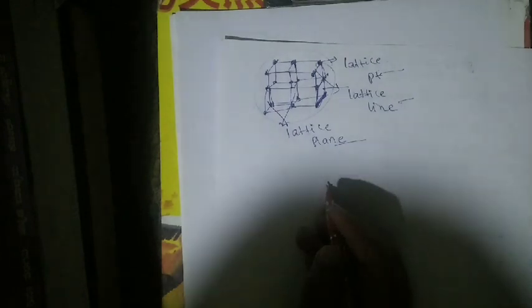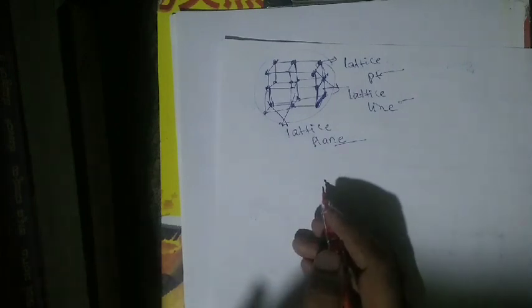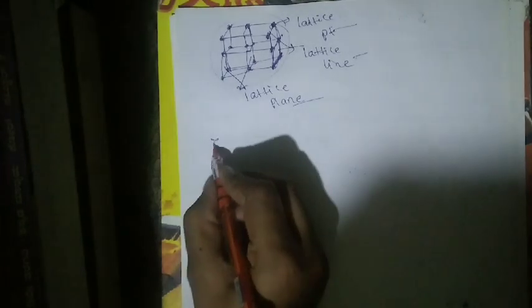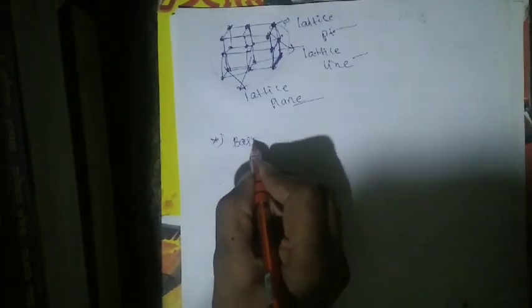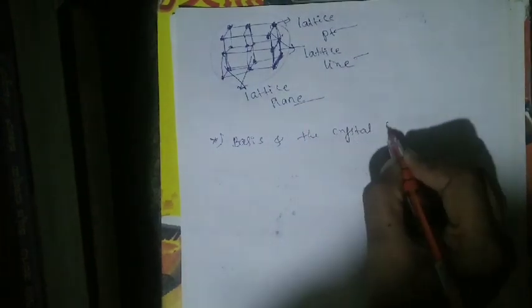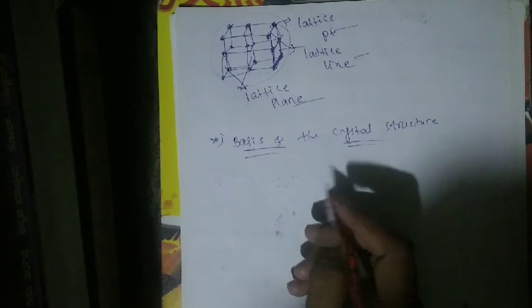An infinite array of points, or atoms, molecules or ions, arranged in a regular periodic fashion in a three-dimensional space, such that each point in the lattice has exactly identical surroundings. That is called a space lattice. Okay, then we go to the basis and the crystal structure. Next we go for the basis and crystal structure.